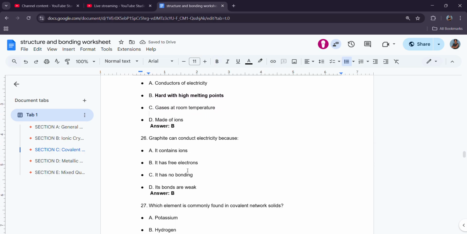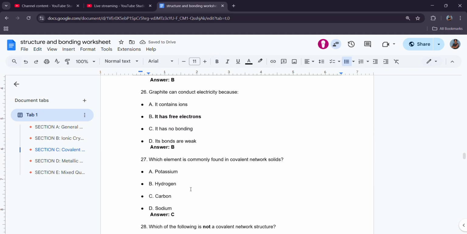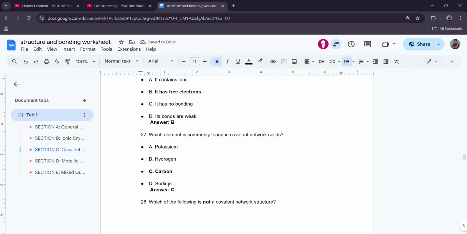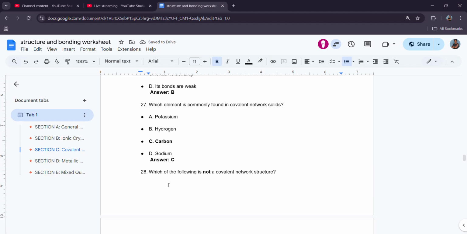26, graphite can conduct electricity. It has a free electron. There we go. 27, which element is commonly found in covalent network solids? Carbon. Yep. Carbon is a non-metal linked directly to covalent bonding.